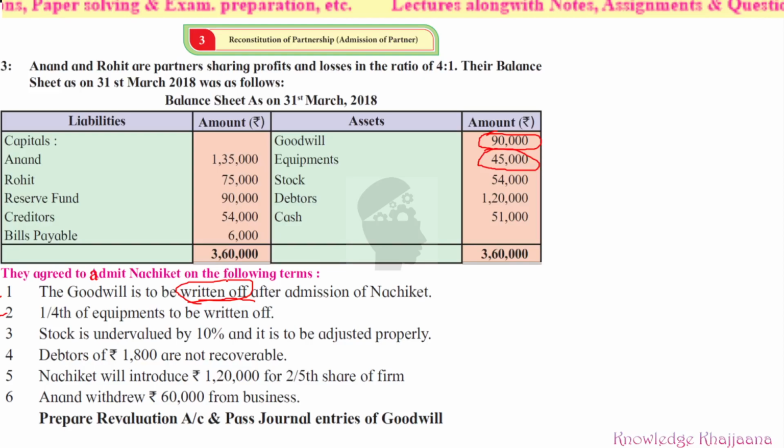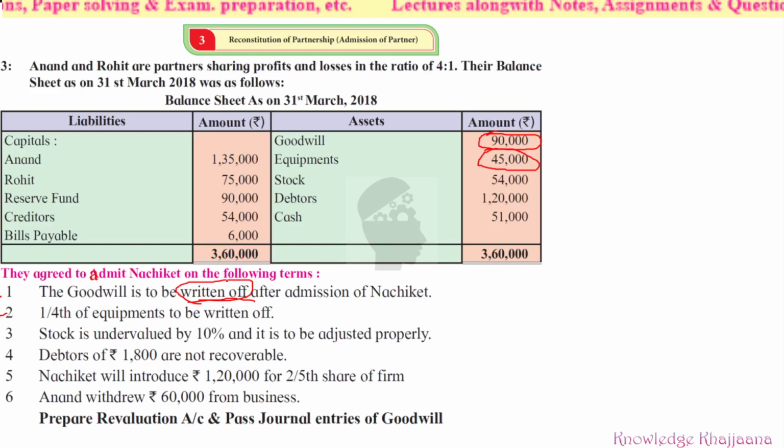This has been undervalued by the partners in the old balance sheet. Means whatever is shown over here is less value. Its actual value is more. The stock value shown in the balance sheet is lesser value. Its actual value is more.